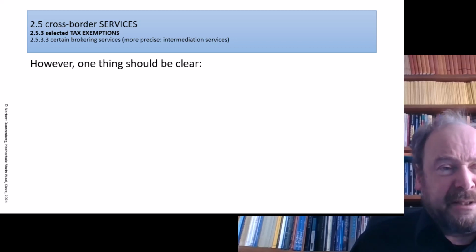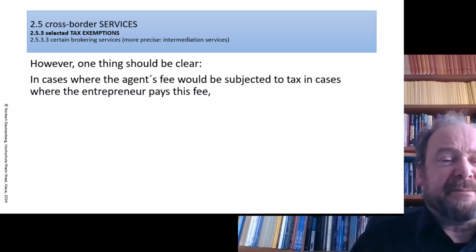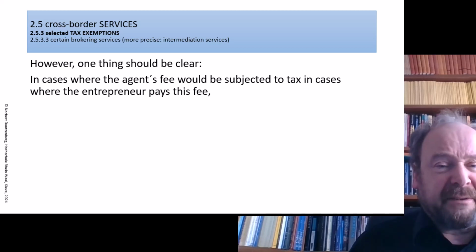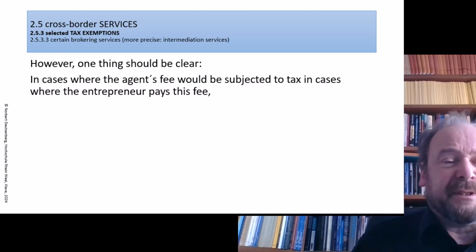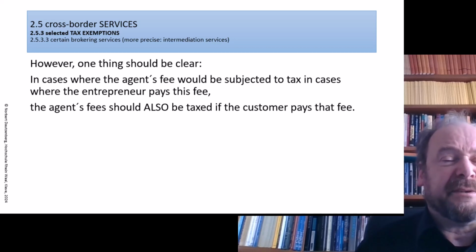The other way is sometimes also true. In cases where the agent's fee would be subjected to VAT, in cases where the entrepreneur pays this fee, it should also lead to a tax where the customer pays that fee.